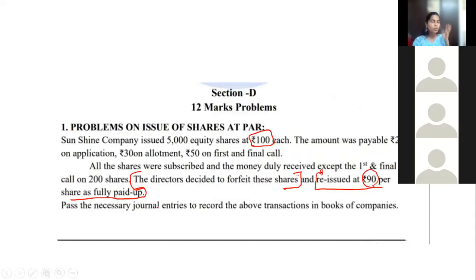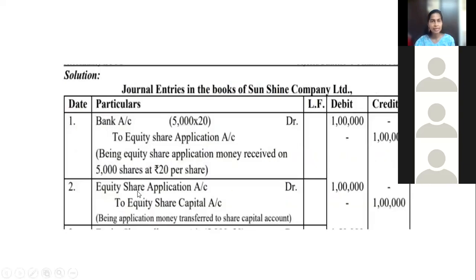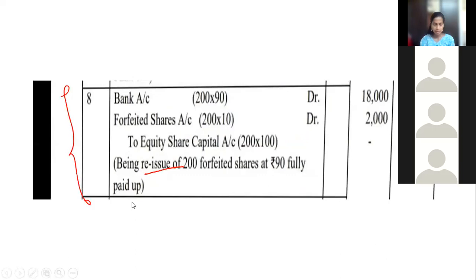Narration, students, do not learn anything by heart. The sentence given in the question, that only you write here: being a reissued at 90 per share. Yes, same sentence you will write here. Being a reissue of how many? 200 forfeited shares at 90 fully paid up. The question's sentence also you can write, okay? It is not wrong. Okay, fine.